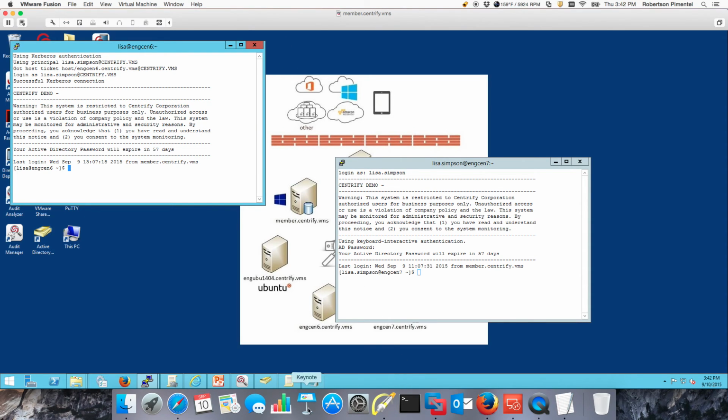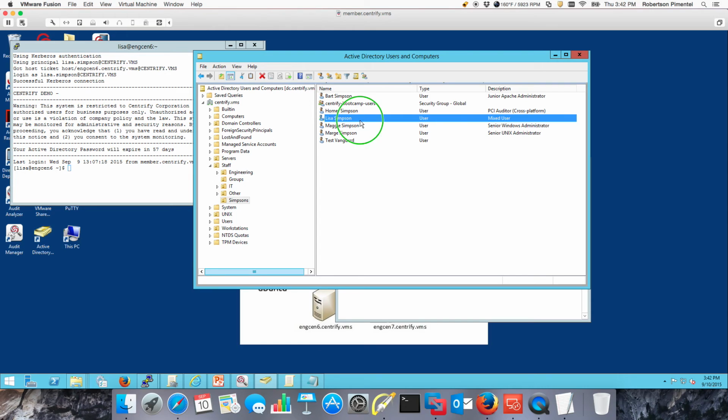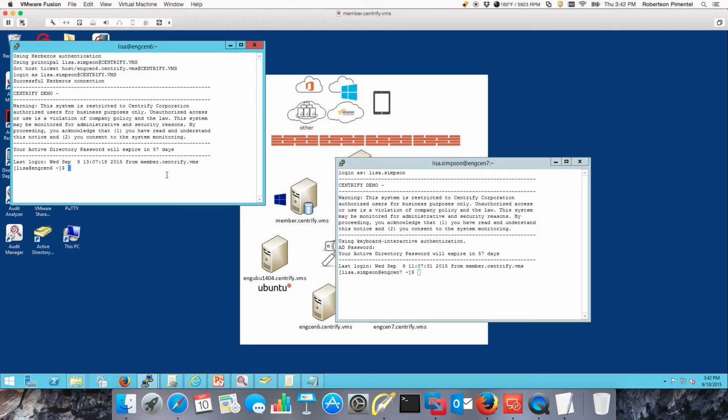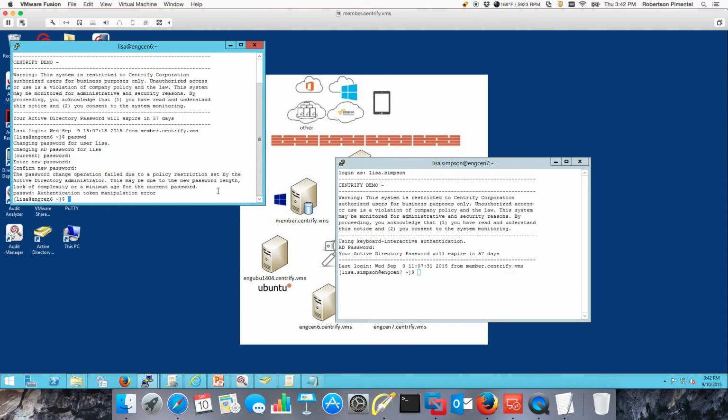Another capability that you want to provide, and let's go ahead and re-enable Lisa, is the ability to enforce policy, right? You know that with Active Directory you have group policy to enforce those policies. So if Lisa wanted to change her password, in this case, I'm going to make it 12345 to make it very simple, she won't be able to change the password because it doesn't meet the requirements in AD, right? So you're reusing AD for extending that to Unix, Linux, as well as Mac.